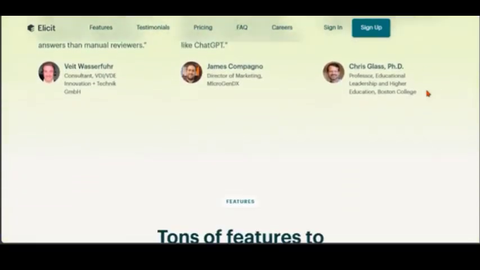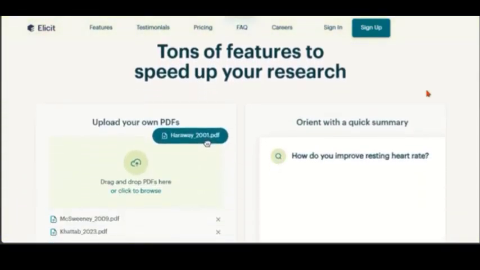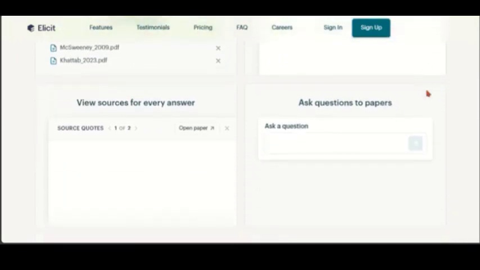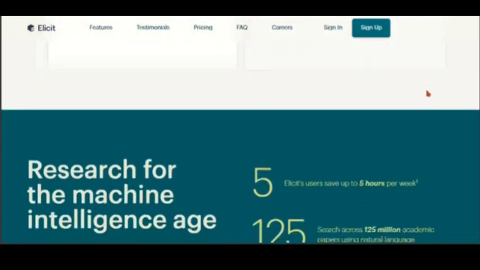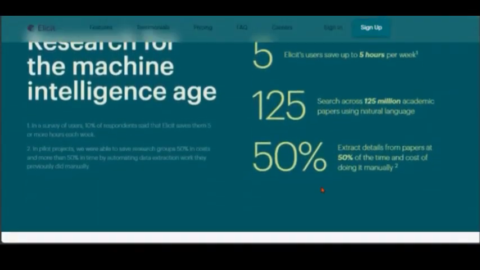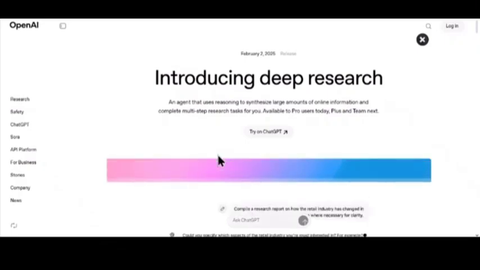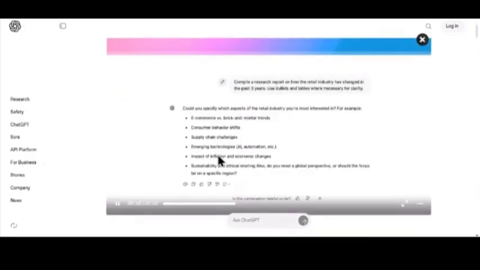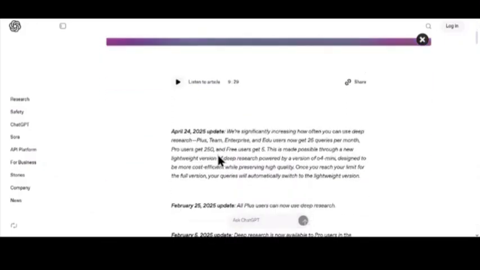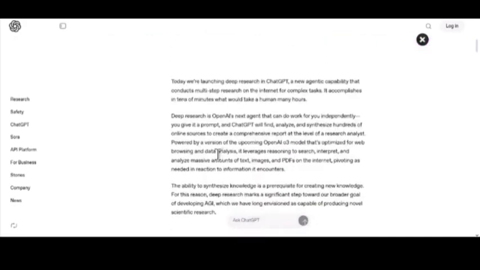When we look at the price, Elicit AI has a free basic plan and also has premium plans, while OpenAI has premium plans and is enterprise ready. When we look at what they're best for, Elicit AI is best for students, researchers, and finance analysts, while OpenAI is best for businesses, policymakers, and in-depth investigation.